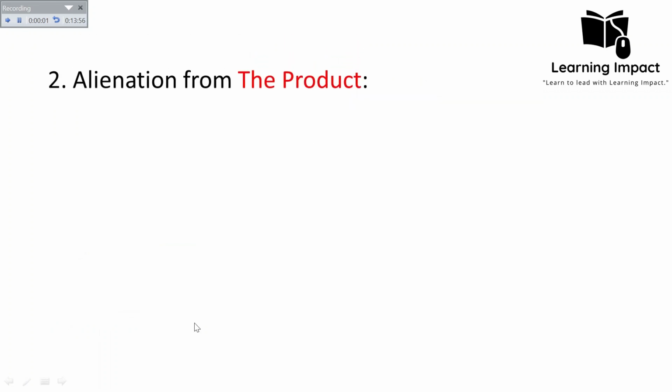Then the second type of alienation which Karl Marx discussed is the alienation from the product. Karl Marx believed that the worker has not only been alienated from the productive activity which they perform, but they have also been alienated from the product which they make. Means the product which they make as a result of the activity they perform, they cannot own that product, they cannot claim any share in that product.